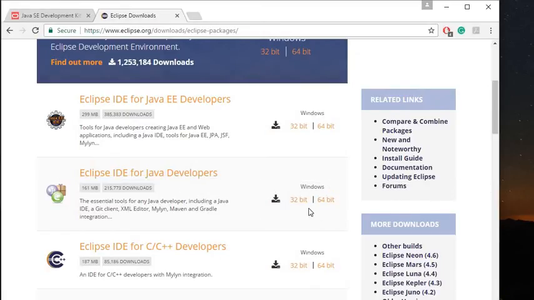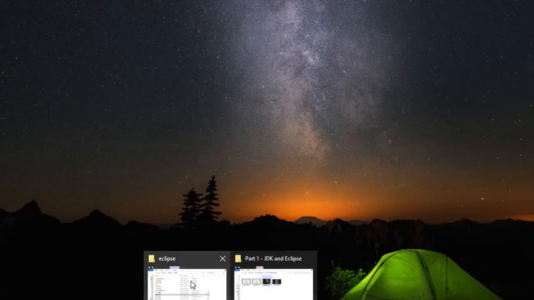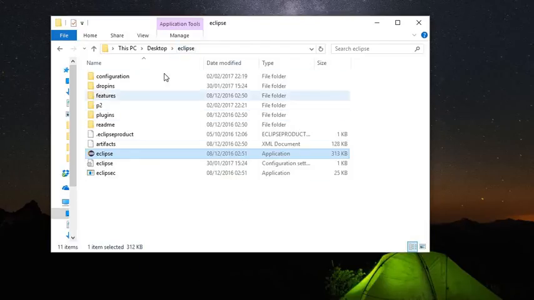You have the 64-bit and the 32-bit one. For Windows users, it will appear as a zip file, so just extract the contents to whatever location you want. I've just put mine on my desktop.